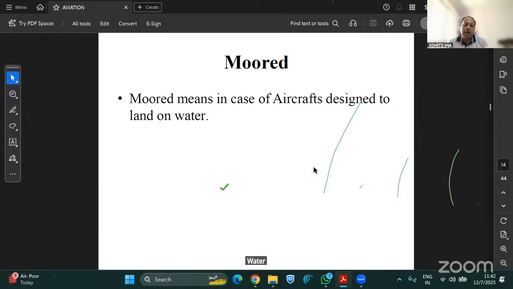When it is mooring, the term came from the marine hull portion, where boats are also tied to the jetty of the port. Like that, aircraft are tied to small moors so that they do not float into mid sea or mid water due to the current of the water.